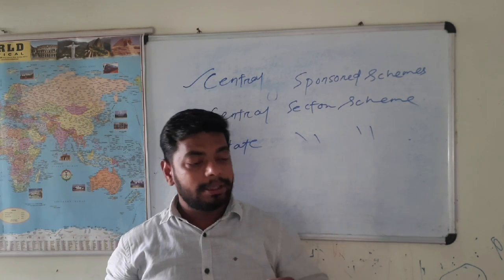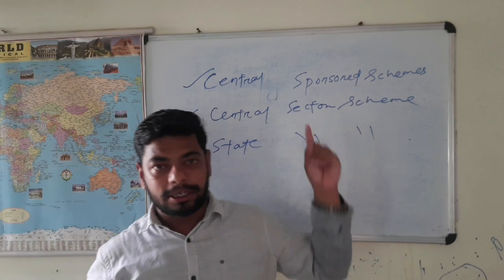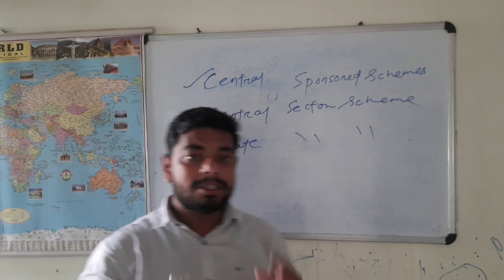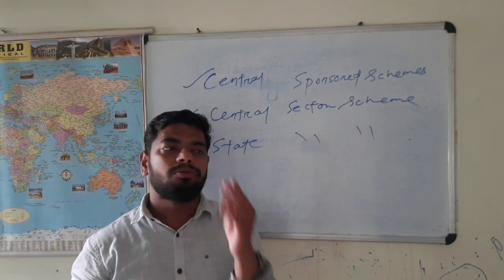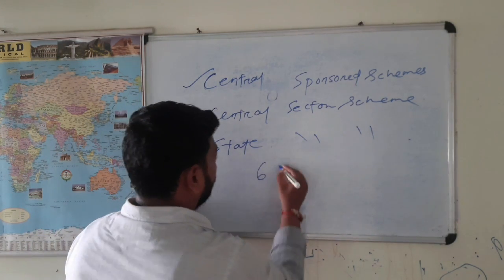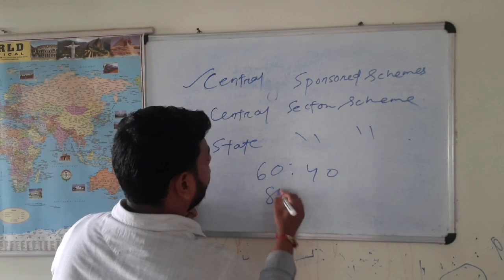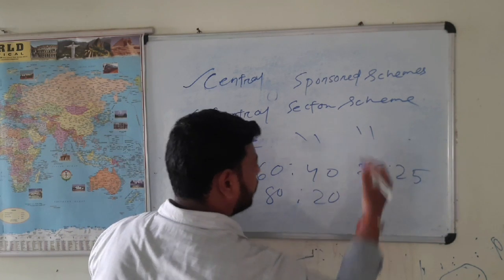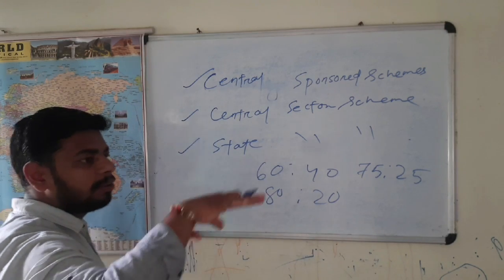In the funding pattern, the share differs in different schemes. Somewhere 60-40, somewhere 80-20, somewhere 75-25, etc. Further, it varies from state to state.